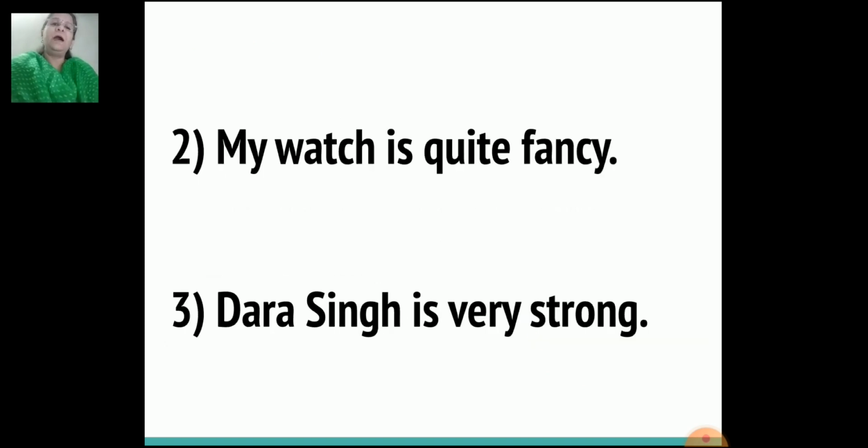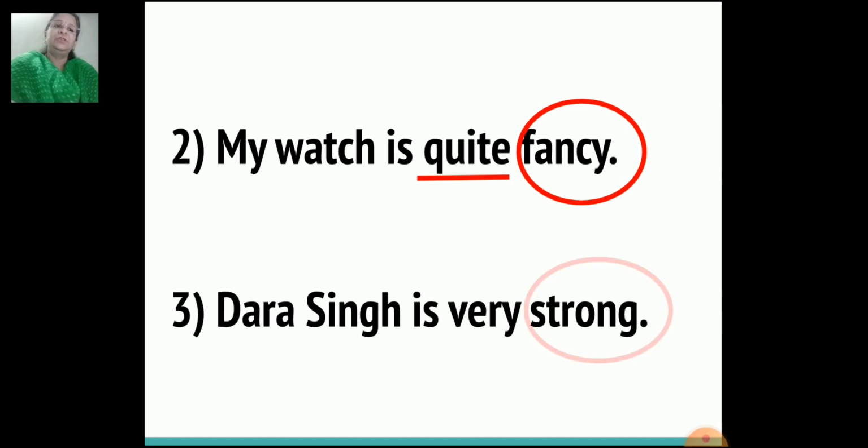Second sentence, my watch is quite fancy. So which is the adjective here? Fancy. And which is the adverb? Quite. Third sentence, Dara Singh is very strong. So the adjective here is strong and the adverb which gives us more information about the adjective is very.